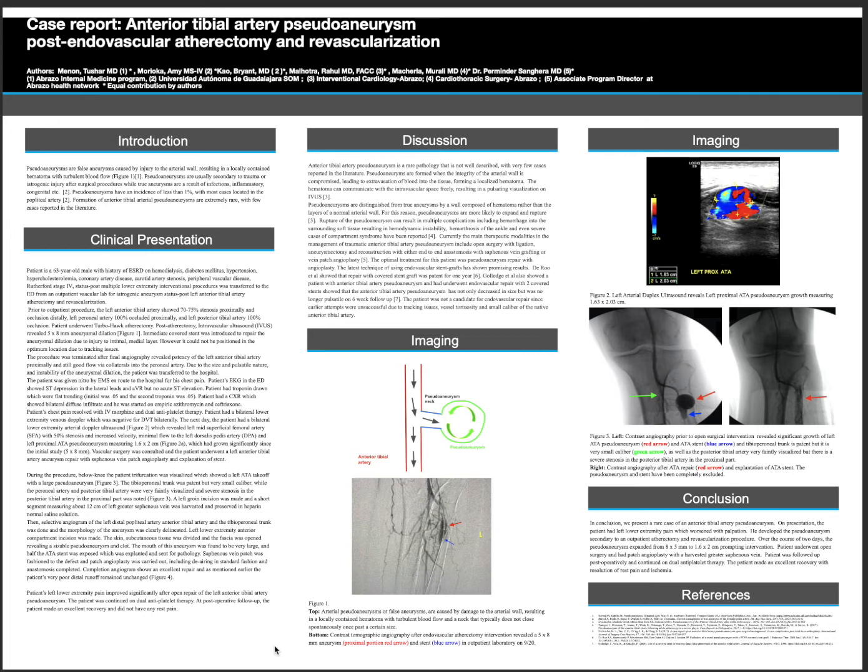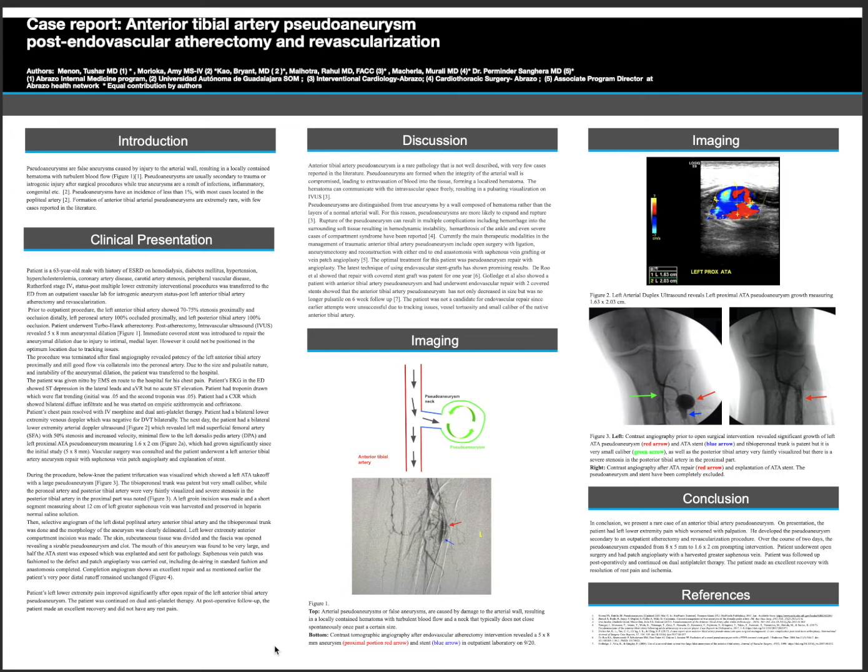The left anterior tibial artery aneurysm repair was done with a saphenous vein angioplasty and explantation of the stent. During the procedure, the below the knee trifurcation was visualized, which showed a left ATA takeoff with a large pseudoaneurysm. The tibioperoneal trunk was patent but very small in caliber, while the peroneal artery and the posterior tibial artery were very faintly visualized, and severe stenosis was seen in the proximal part of the posterior tibial artery.